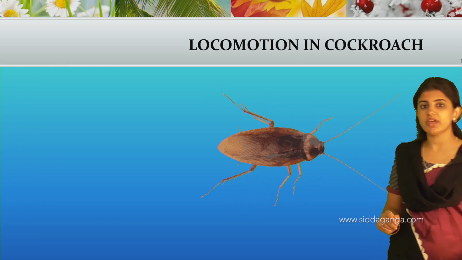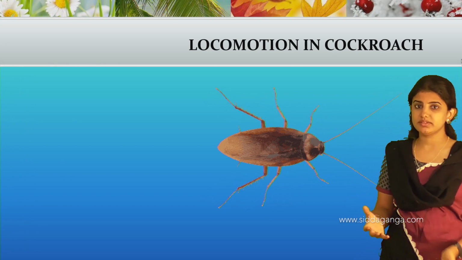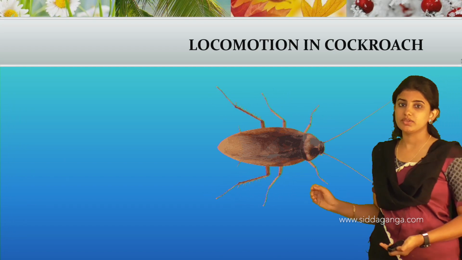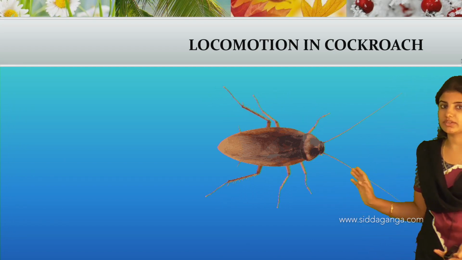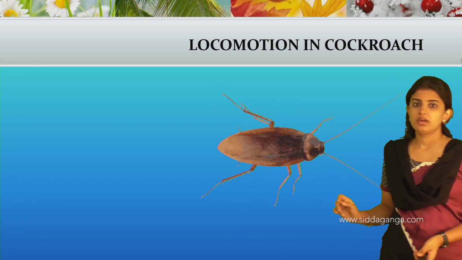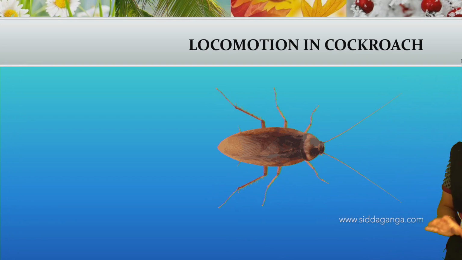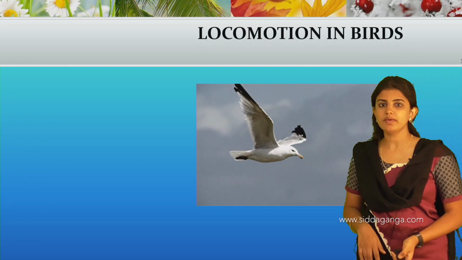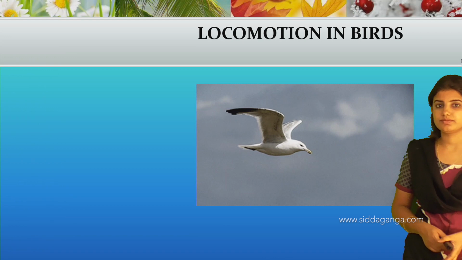And see, this is all about the movement in the cockroach. Usually the cockroach has an exoskeleton, that is, the skeletal system is present outside the body, so it is also called an exoskeletal organism. And see, this is all about locomotion in cockroach. Next one is the locomotion in birds.